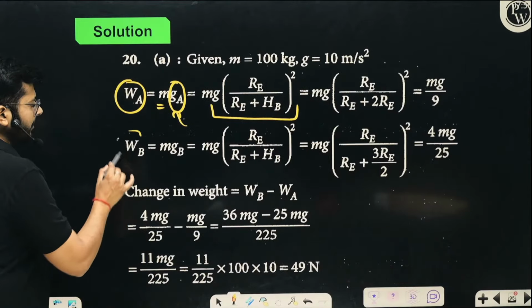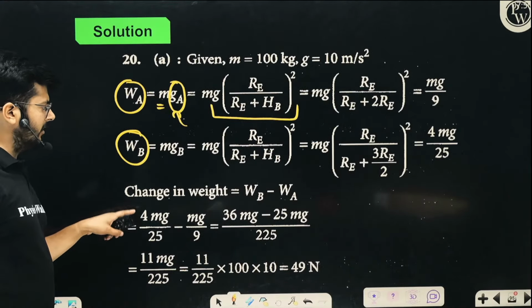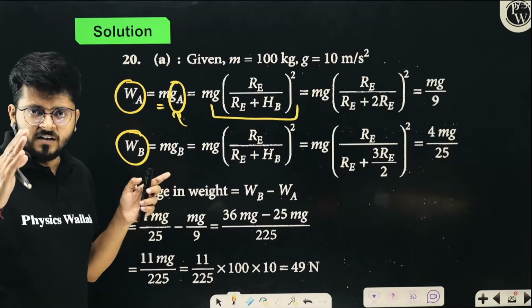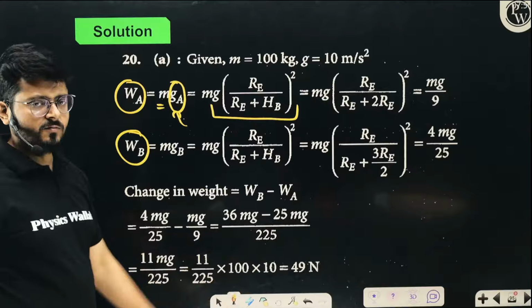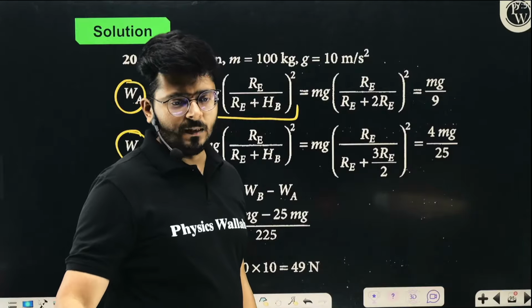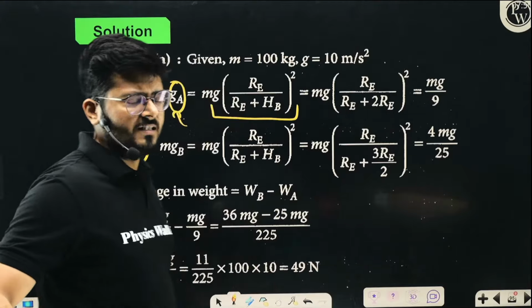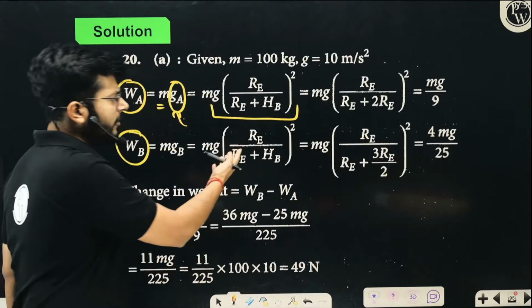So clearly the weight at B you have figured out. Now you have to talk about what is the difference in the weight you are getting. So just subtract these two things and the difference of the weight is 49 Newton. Difference in the weight is coming out to be 49 Newton, right? So decent question, but slightly lengthy question, right?